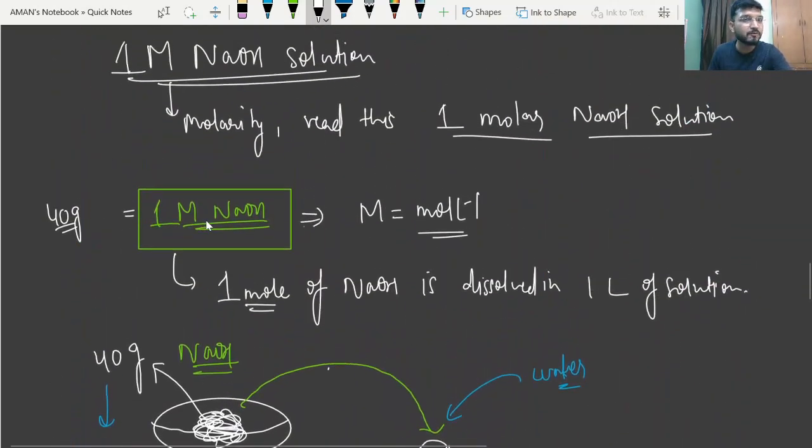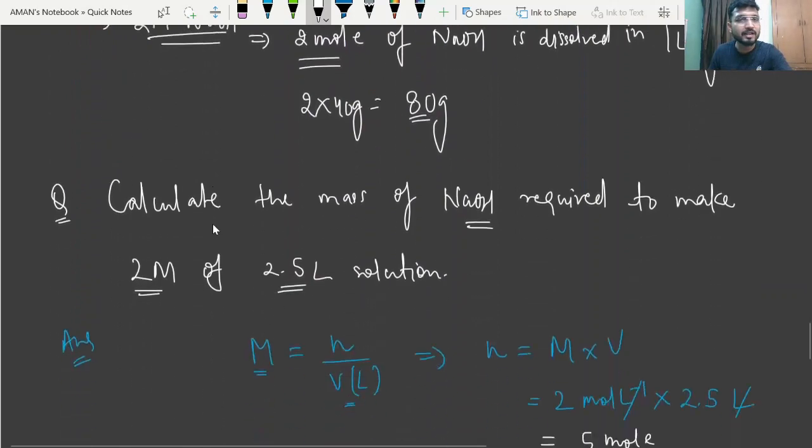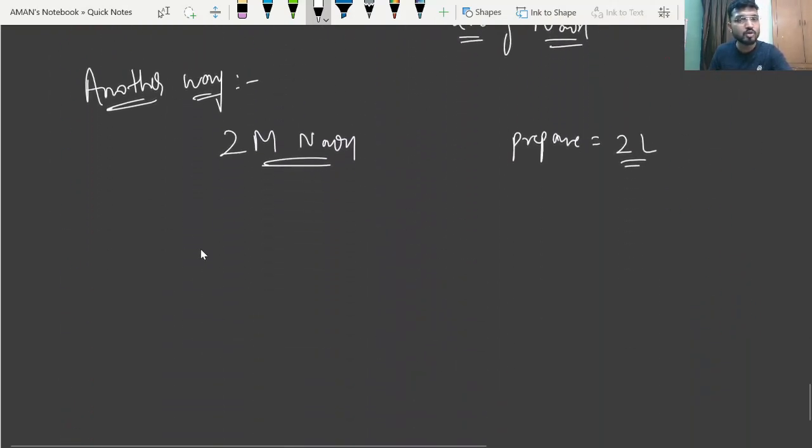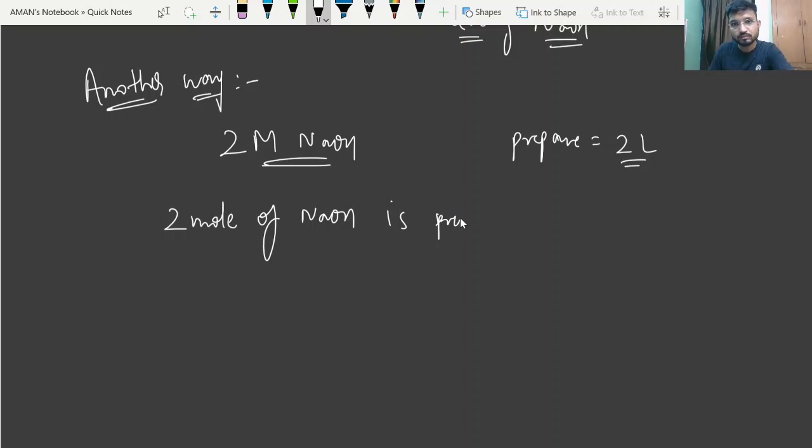Just like this, what does it mean, 1 molar NaOH solution? So in a similar way, this is 2 molar, right? So this same thing I can write there. 2 molar means 2 mole of NaOH, right beta? 2 mole of NaOH is present in 1 liter solution. You can say that 2 molar NaOH means 2 mole of NaOH is present in 1 liter of the solution, right?